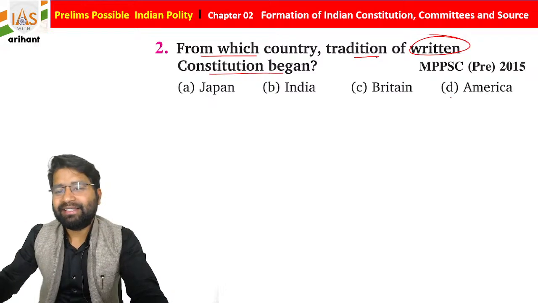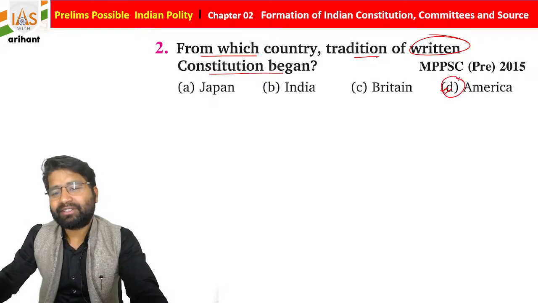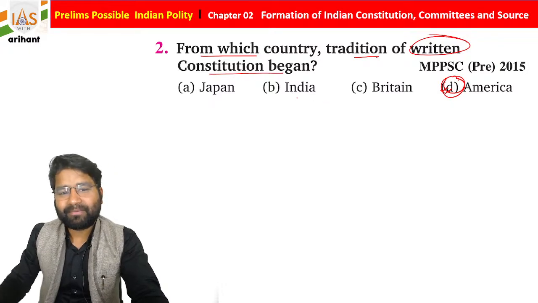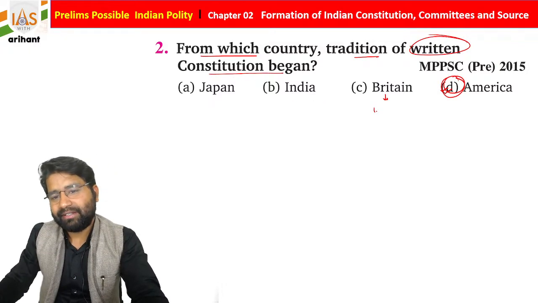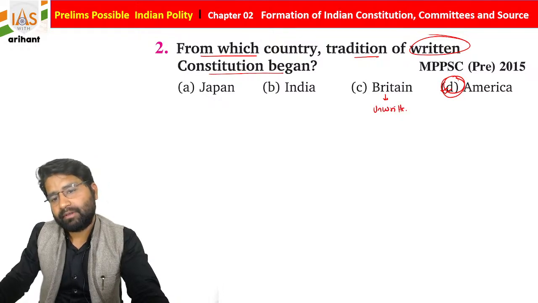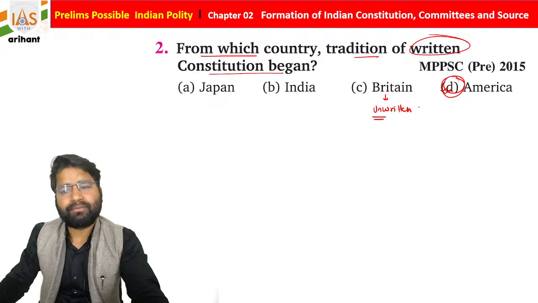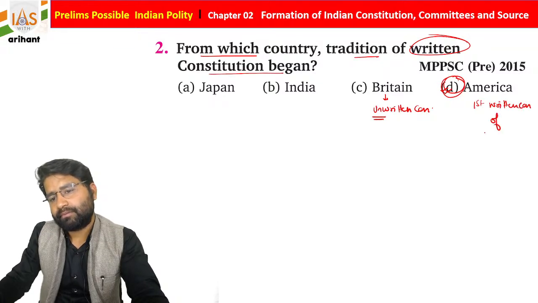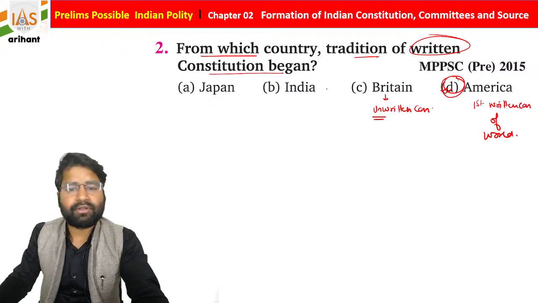The world's first written constitution is the American Constitution. Britain has an unwritten constitution. America has the first written constitution of the world. So this is also important.